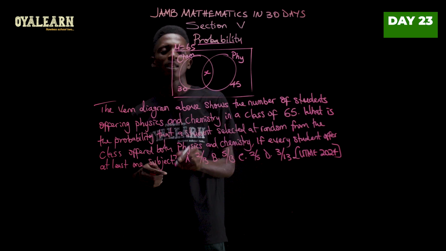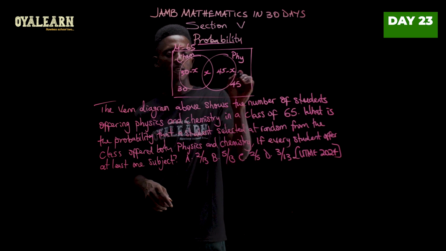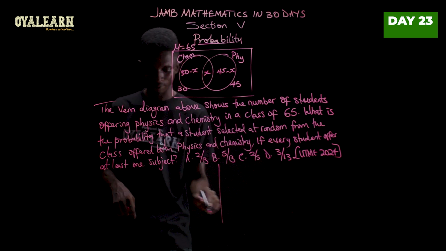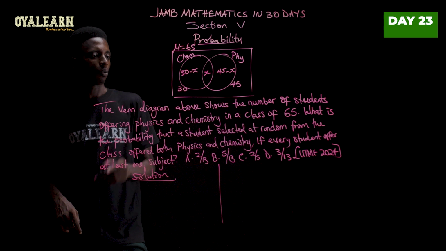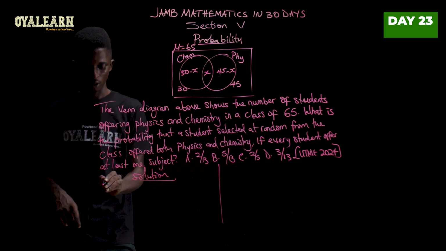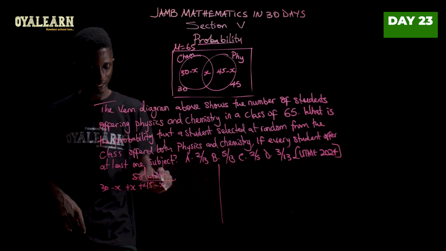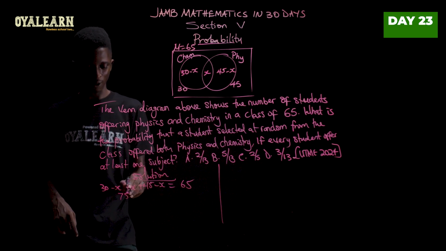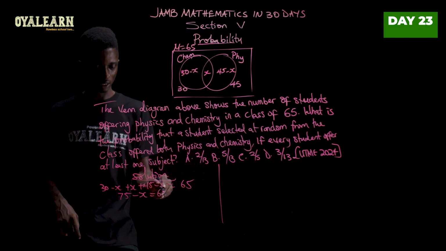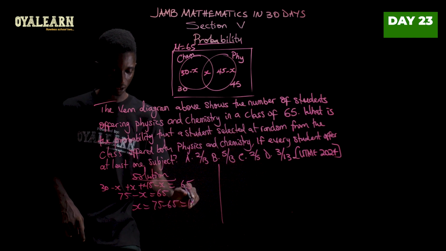So let's call that X. What we'll have here will then be 30 minus X, and then this will be 45 minus X. So first, let's solve for X. To solve for X, we're going to add everything here and equate it to 65. So 30 minus x plus 45 minus x should give us 65. Now 30 plus 45 gives us 75. So minus x plus x, that's 0. So this minus x stands, equals 65. So from here we can see that x is 75 minus 65, which will give us 10.